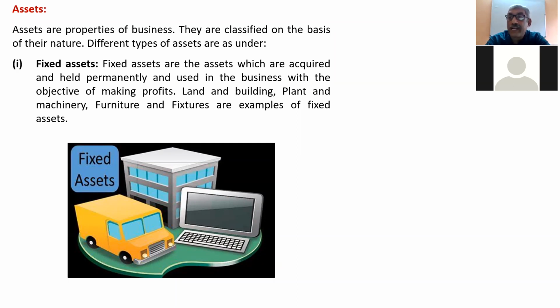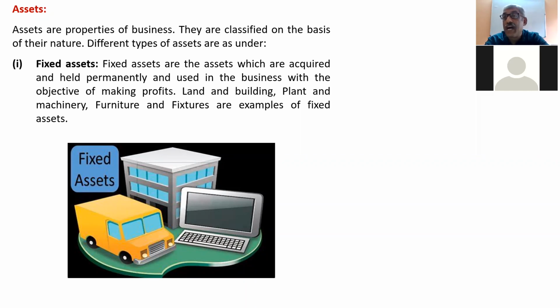The first type of asset is fixed assets. Now what are fixed assets? They are the assets which are held permanently. See, when you buy a fixed asset, you will keep it for a long time. For example, land and building, motor vehicles, plant and machineries, laptops, furniture and fixtures, all these are examples of fixed assets.